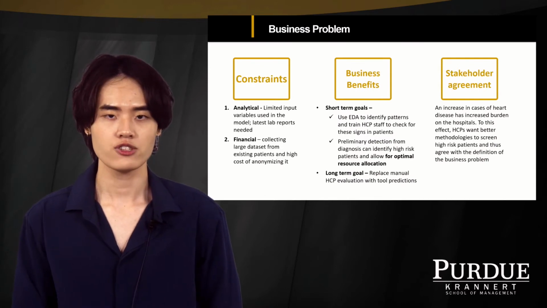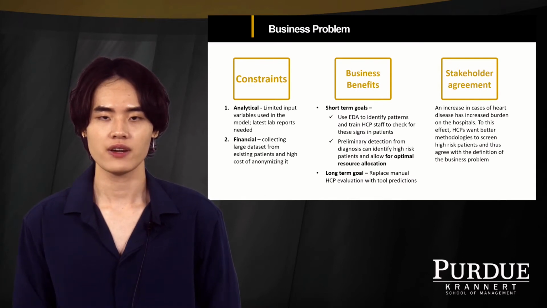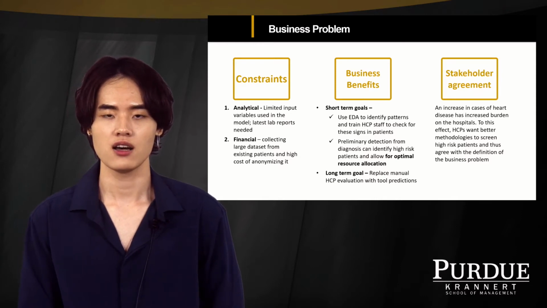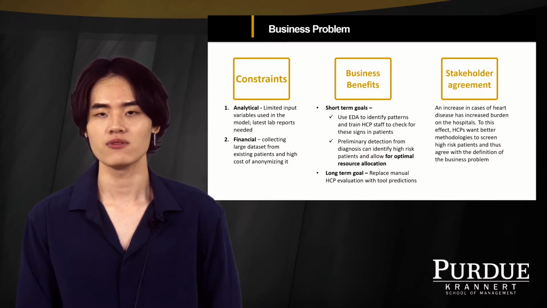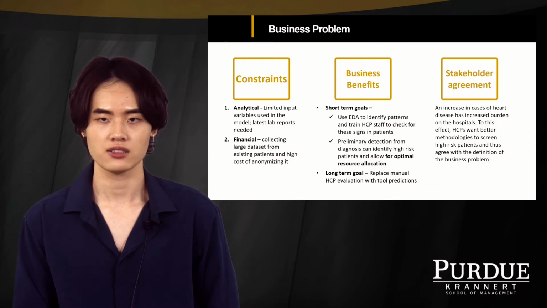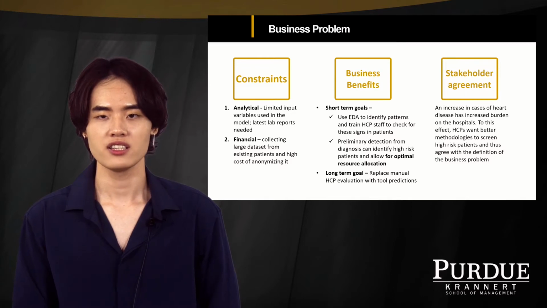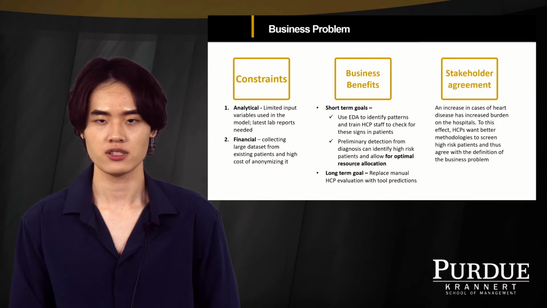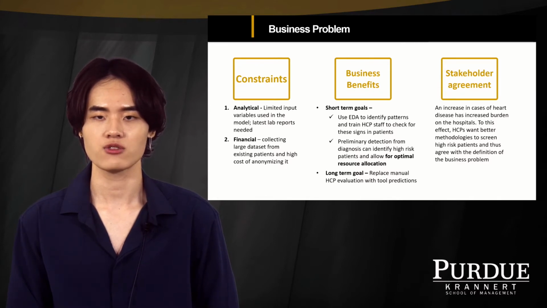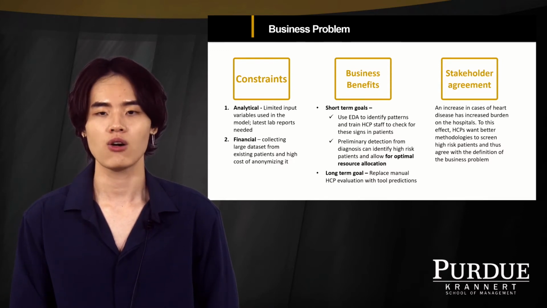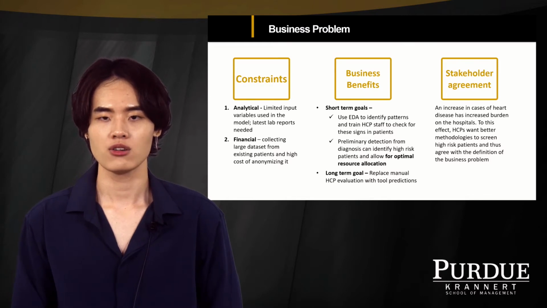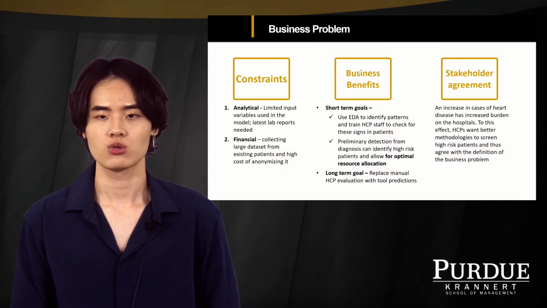We have 2 constraints. We only have 14 variables for now, and the second is that our dataset is relatively small for now. If we want to collect more data, it will cost a lot. Our business benefit has a long run and a short run. The short term is that we use EDA to identify patterns and train HCP staff to check for these signals in patients. Then we can do preliminary detection from diagnosis, identify the high-risk patients and allow them optimal resource allocation. In the long run, we can replace the manual HCP evaluations with tool predictions.